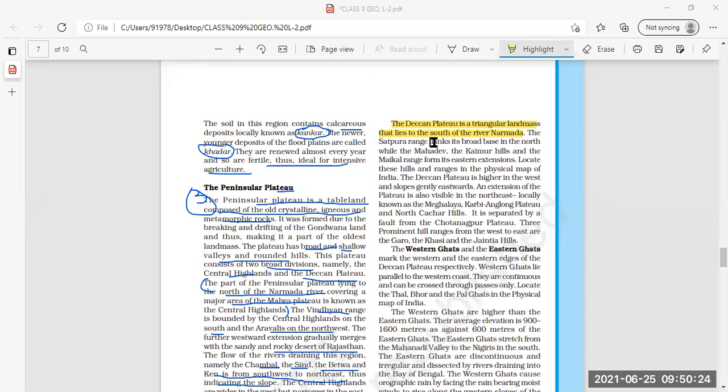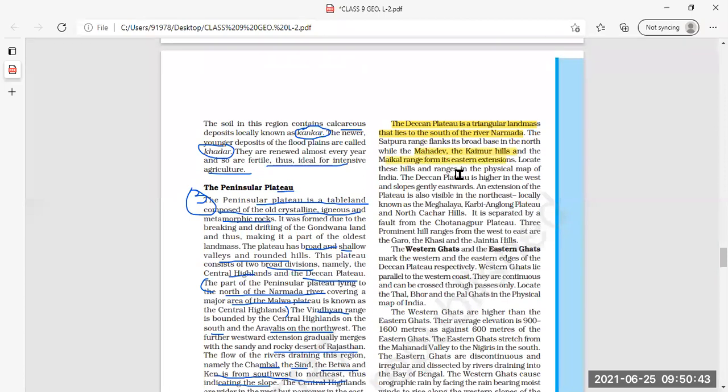So the Satpura range flanks its broad base in the north, and Mahadev, Kaimur Hill, and Mekal range are in the eastern extension. So the north part of the Deccan Plateau has the Satpura range, while in the eastern part, the Mahadev, Kaimur, and Mekal ranges are there. Clear this much?